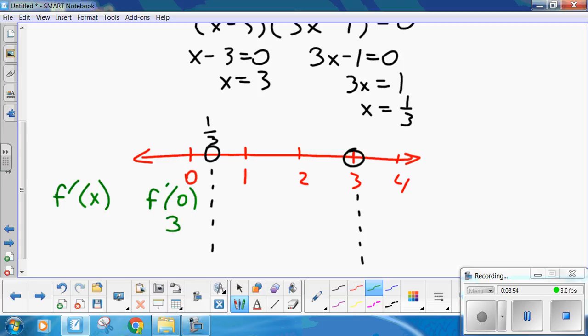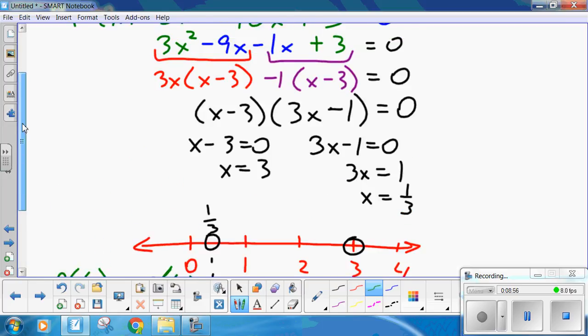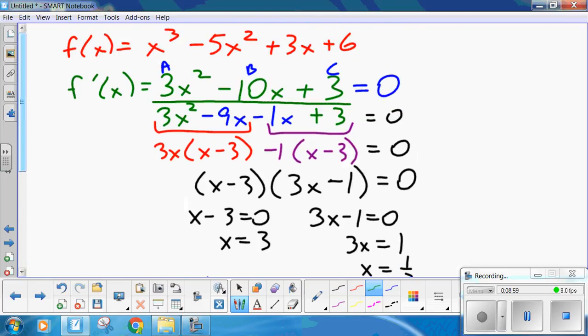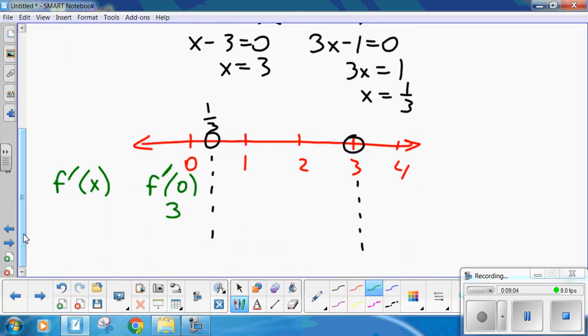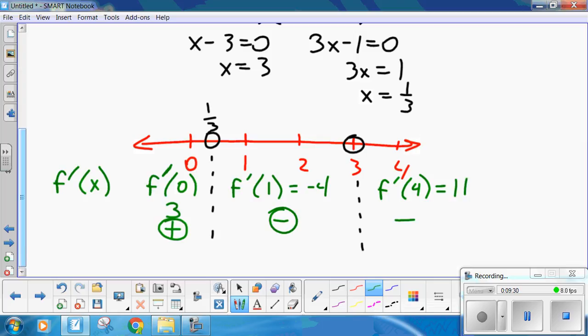That's 3. Remember, we're looking at the derivative here. 3x squared minus 10x plus 3, that's 0. So this is positive here. In the second section, I'm going to do f prime of 1 because I can. I get minus 4, or a negative number. And in the next section, I get 11, or a positive number.